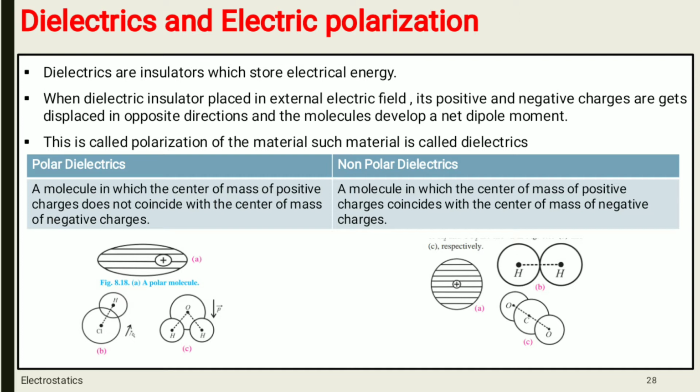This is because of the asymmetric shape of molecules, and these polar molecules have a permanent dipole moment of the order of 10 raised to minus 30 coulomb meter.